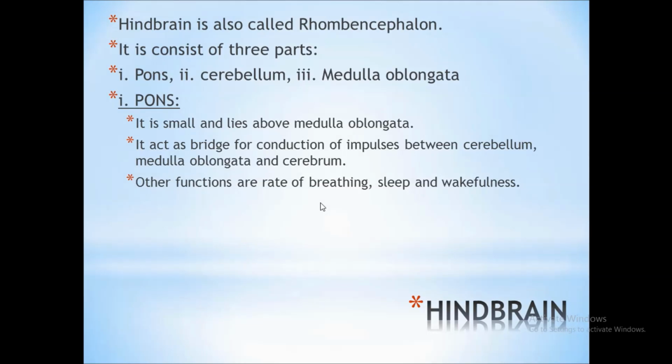It acts as a bridge for conduction of impulses, as it is in between. Behind it is the cerebellum, below is medulla oblongata, and above is the topmost part. So, it is a conducting bridge between all these three parts.